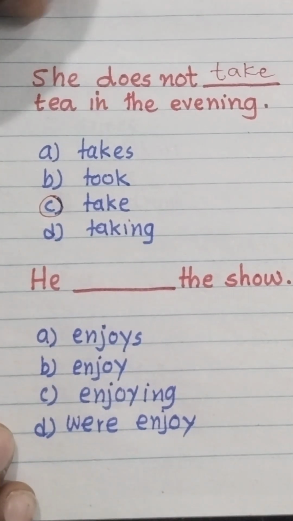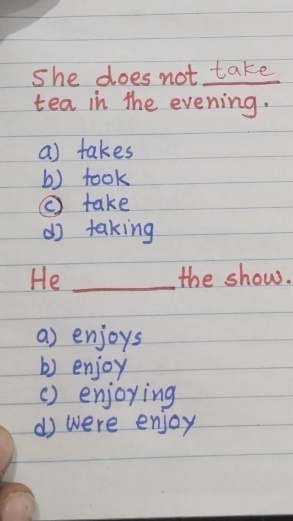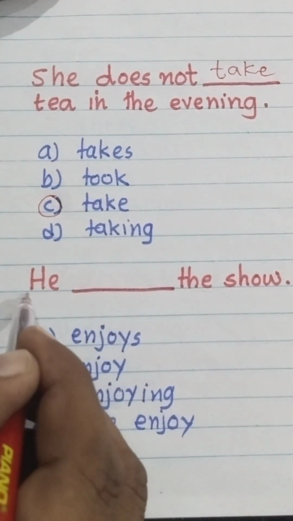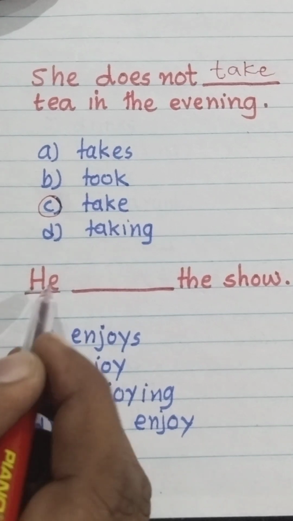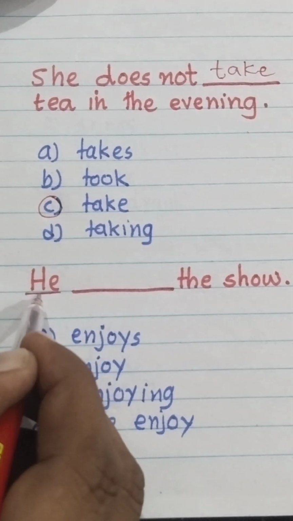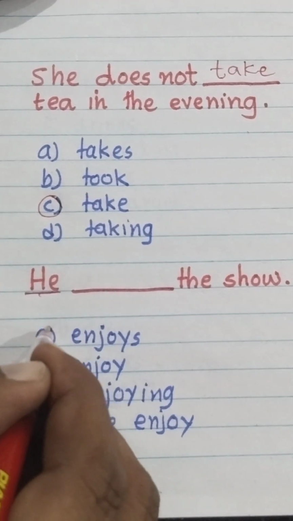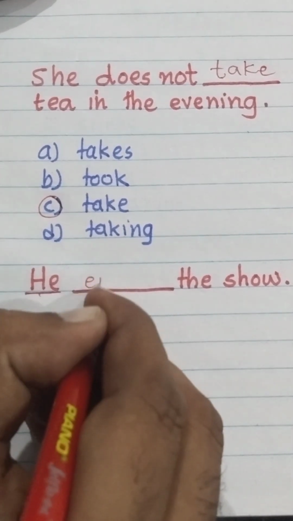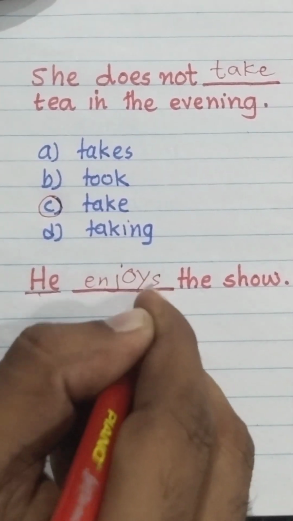Second question is, he blank the show. Option A, enjoys. Option B, enjoy. Option C, enjoying. Option D, were enjoying. In present simple tense, what we do is with subject he, she, it, and singular noun, we add s with the verb. It becomes he enjoys the show.